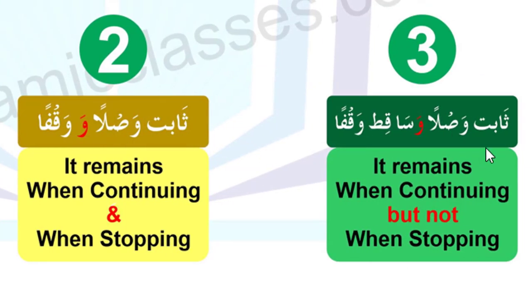And the third term is sabit waslan wa saqit waqfan. Sabit waslan means it remains when continuing. When you continue, you make nabr. Wa saqit waqfan, and when you stop, you will not make nabr, right? But not means don't make nabr when stopping. When you stop, you will not make nabr. So again I say, sabit waslan, it remains when continuing, wa saqit waqfan, but not when stopping. When you continue, you make nabr, but when you stop, you don't make nabr on this type of place.